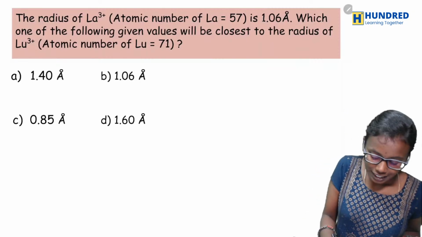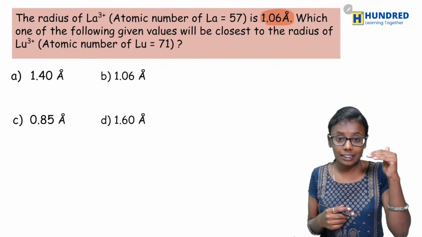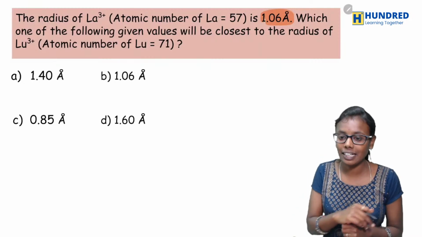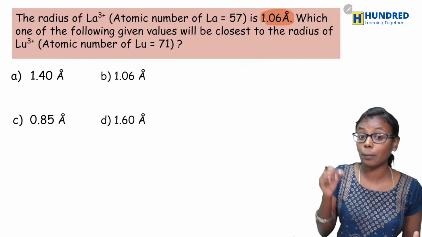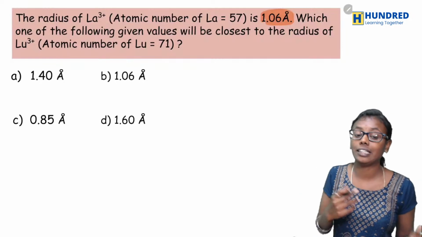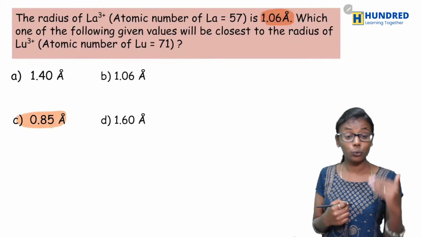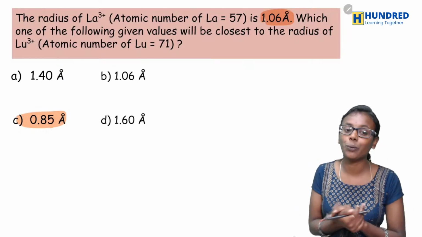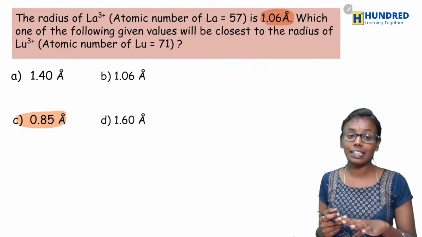Now check out, they have given you 1.06 angstrom, so the size must be lesser than this. Which among these have the lesser size? 1.4 is greater than 1.06, 1.06 is the same value and 1.6 is also greater. So obviously your answer should be 0.85 angstrom. No need to calculate. So option C is going to be the correct answer.